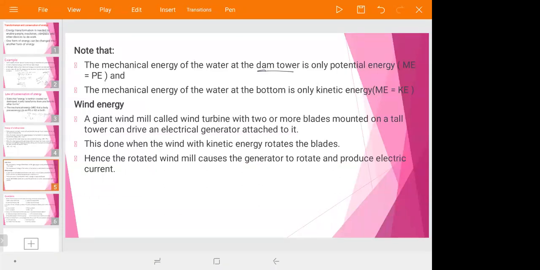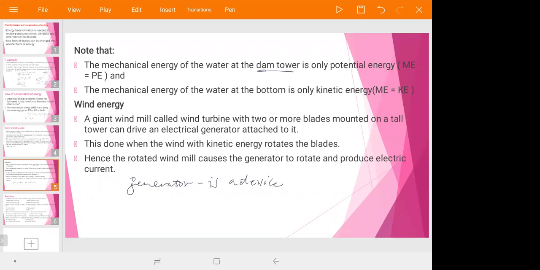For example, when the blade of the wind turbine rotates and is connected to a generator, what can be produced? Electric energy, okay? Electric energy. For example, if you see a generator, what is a generator? Do you know a generator? What is that? A device.